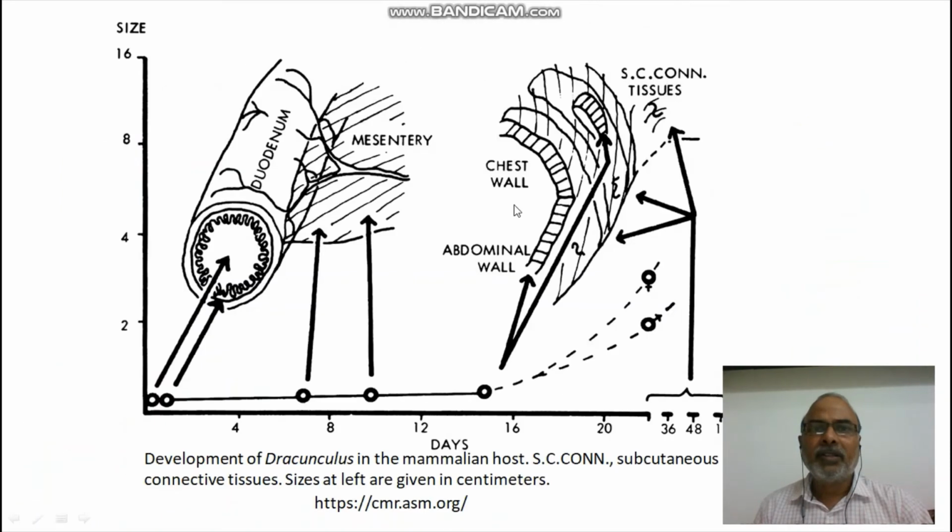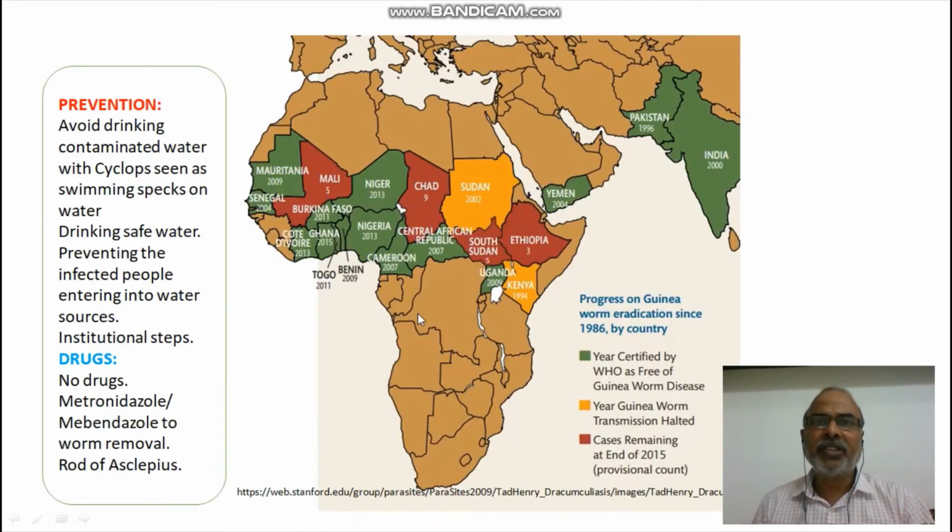Okay, right. So once it enters our intestine, that means the duodenum, it penetrates the wall of the duodenum and gradually goes to the chest cavity. What I would like to show you here is the time taken by the parasite, and this is the growth of the parasite in length. It lives in our body for 100 days. Within 100 days it grows to maximum size, and then it gets ready for sexual maturation.